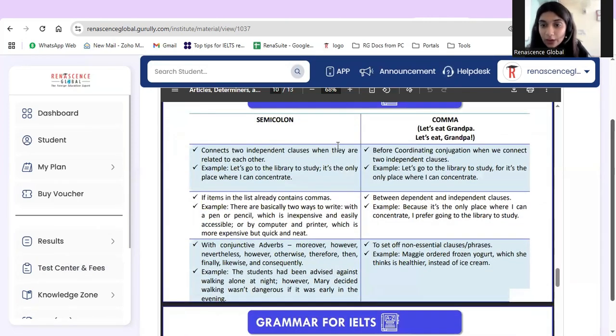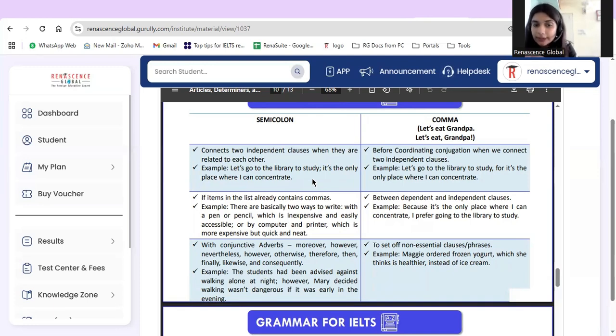Now we have semicolon and comma. So let's understand about semicolon and comma. A semicolon connects two independent clauses when they are related to each other. For example, let's go to the library; let's go to the library to study; it's the only place where I can concentrate. Now, both of the thoughts, both of the clauses are independent but connected to each other, right?